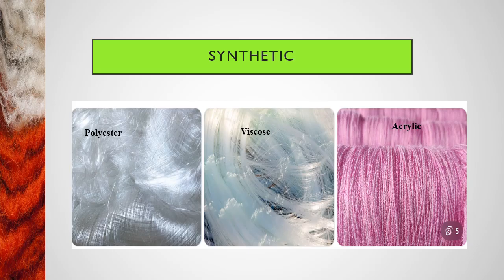The major ones are nylon, polyester and acrylic. These three are the major fibers. Here in this image, I have mistakenly given viscose. It is nylon. The middle image is the nylon.